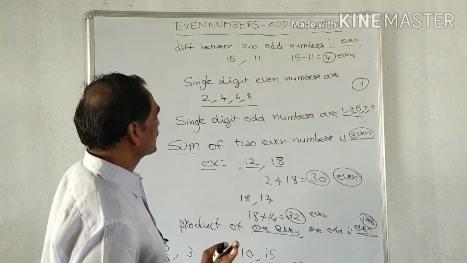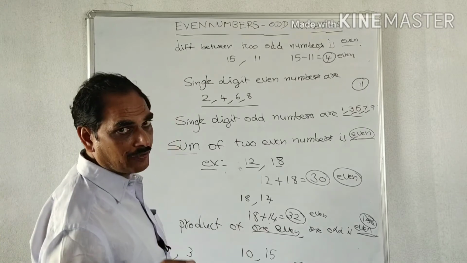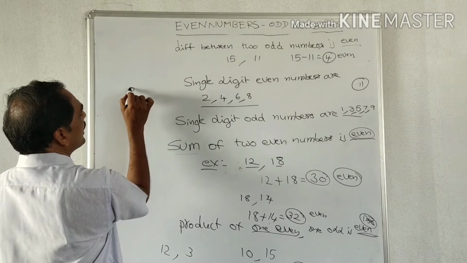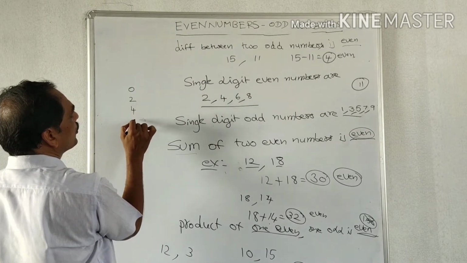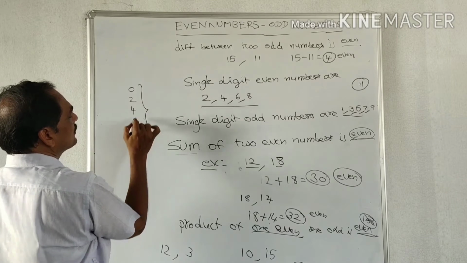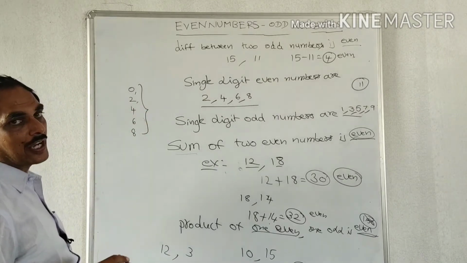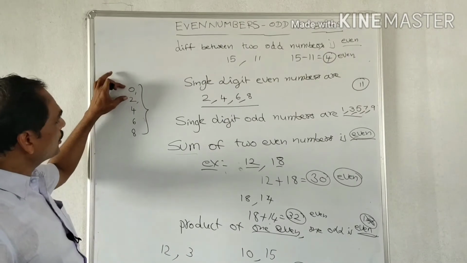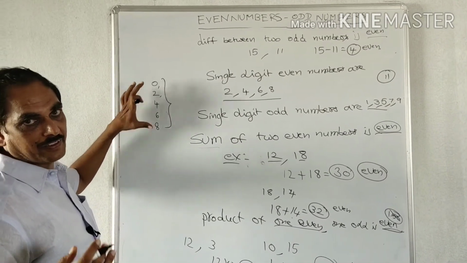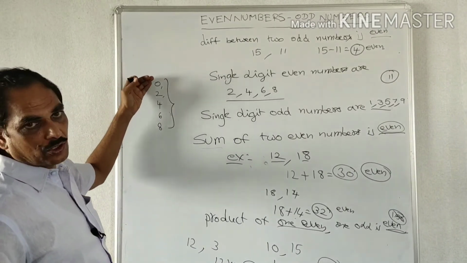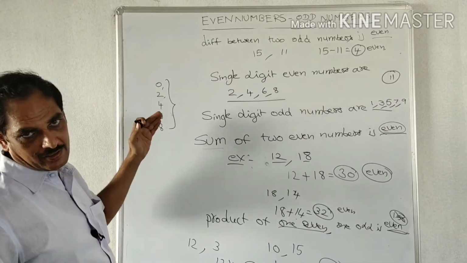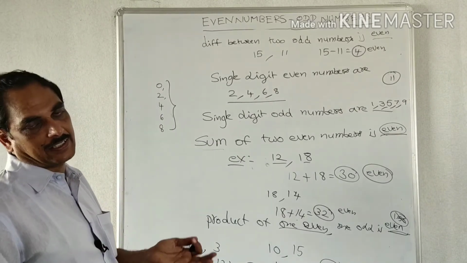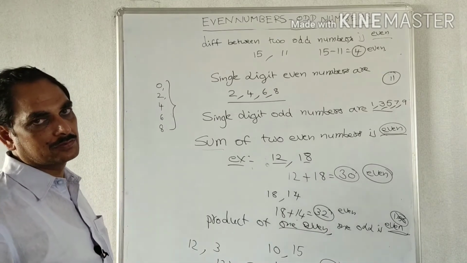Next, with even numbers, we have to know that even numbers always have 0, 2, 4, 6, 8 as the digit in the unit place. When a number has either 0, 2, 4, 6 or 8 in its unit place, we can easily say that the number is an even number.